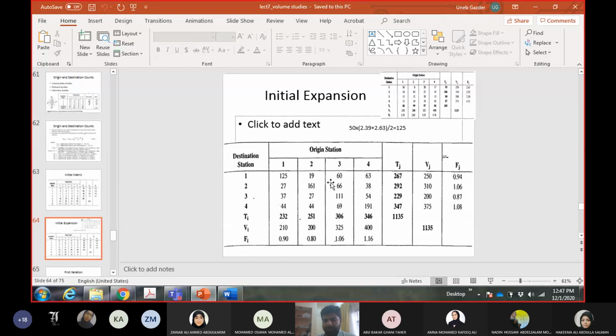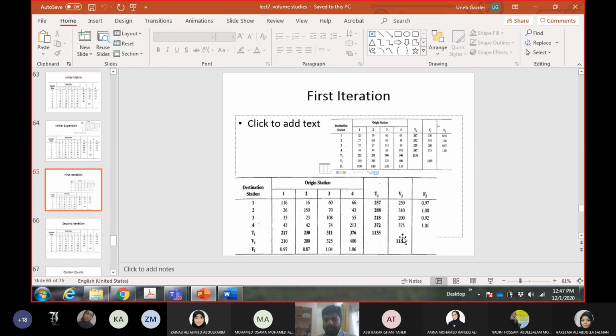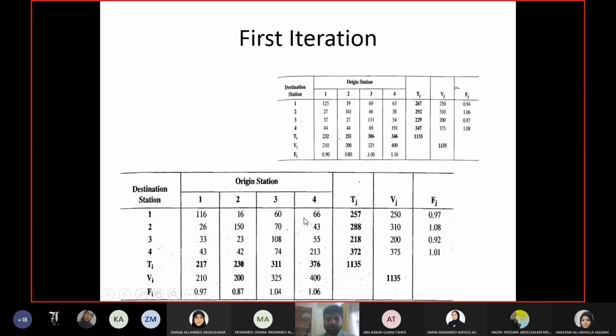Repeat this process for all the 16 values in the matrix, and you get this new matrix. Again you calculate the new submissions which are given here, this one and this one, and then you calculate the new ratios, the adjustment factors, which are these values. So now there is no problem in any row.